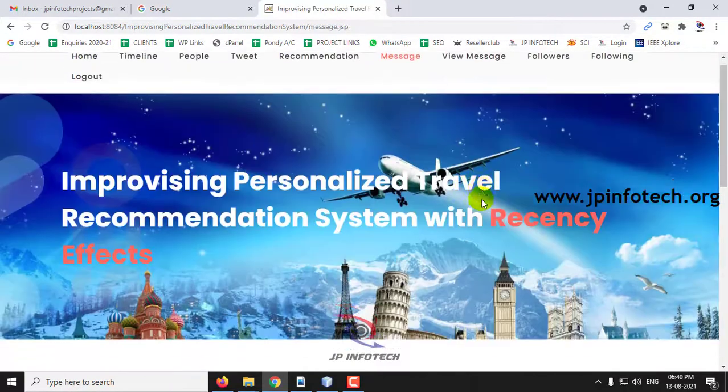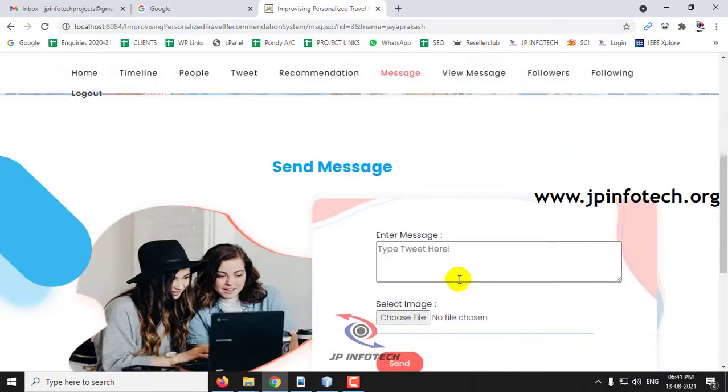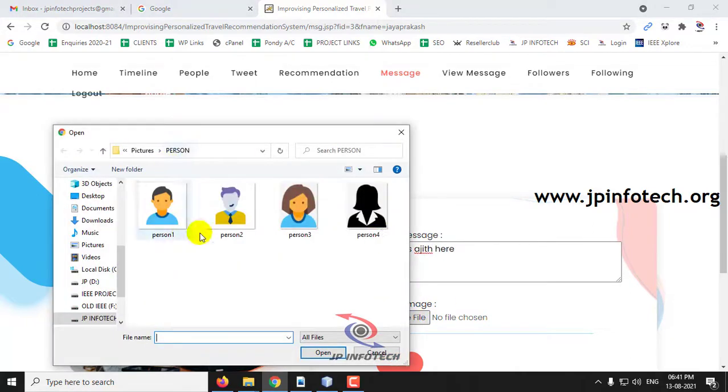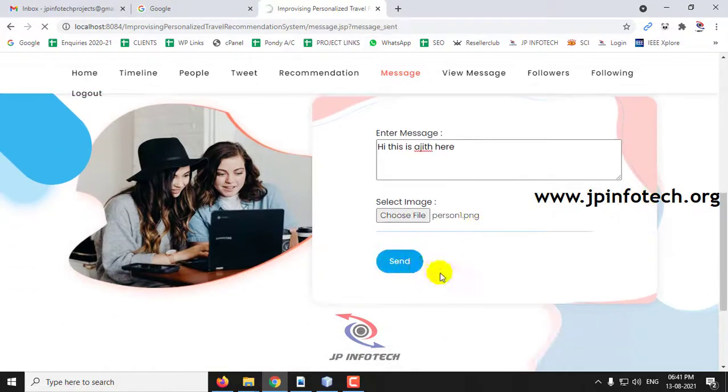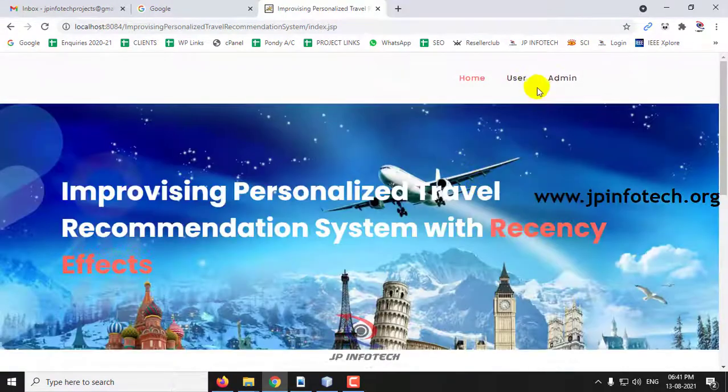And if you wanted to message that particular user, as I said, the direct message, you can just click this message part and you can give some messages over here. And you can also add some images for that message and click send. Now let me log out from this user.